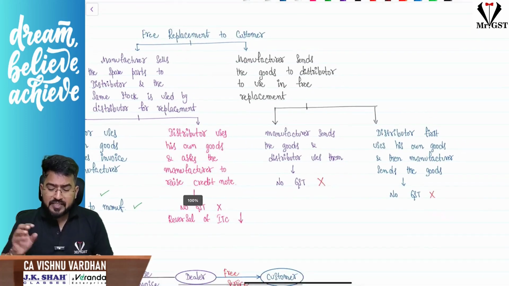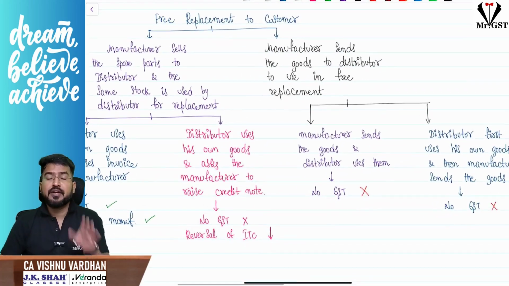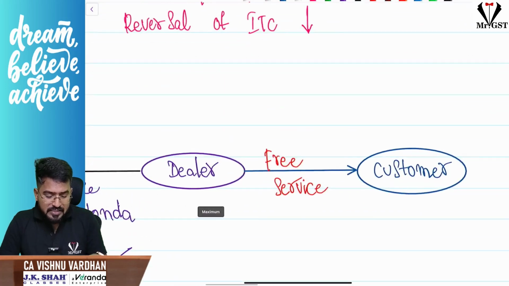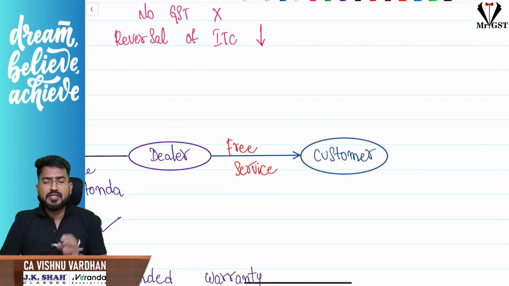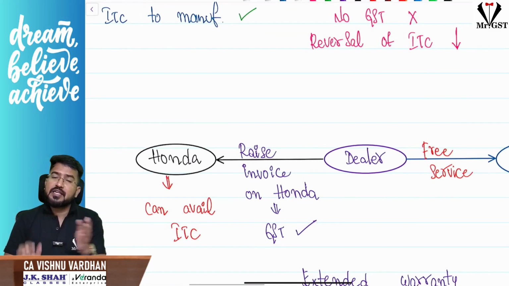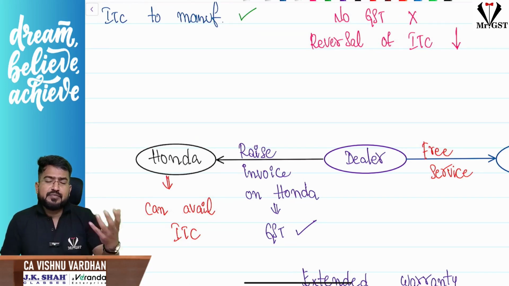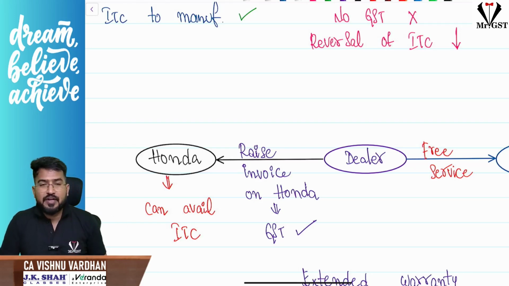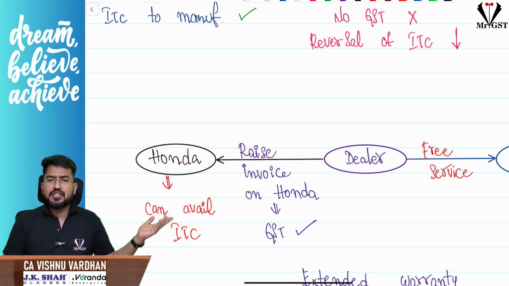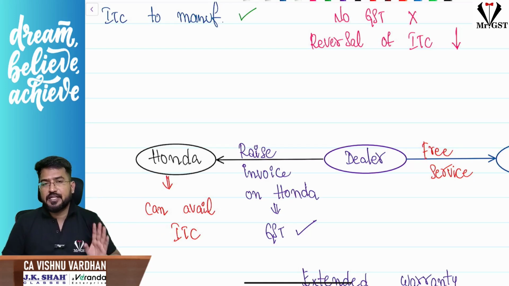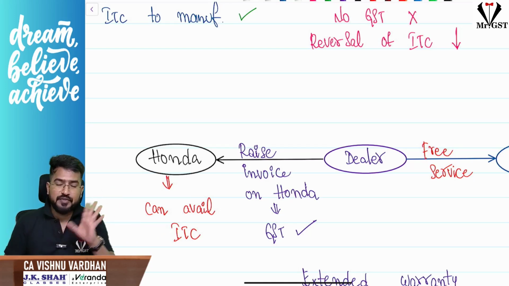Now, sir, we have seen free replacement of goods, and the distributor is also providing service to the customer, free service, replacing this spare part. Here he is also providing service. So it is free service to the customer, but the distributor will raise an invoice on the manufacturer: Sir, I have also provided some service of replacing the goods, dismantling or installing and all that. So we need some consideration for the labor charges, the service charges. He will raise an invoice on the manufacturer, who will pay GST and take ITC. Simple. That is the continuation of this replacement.